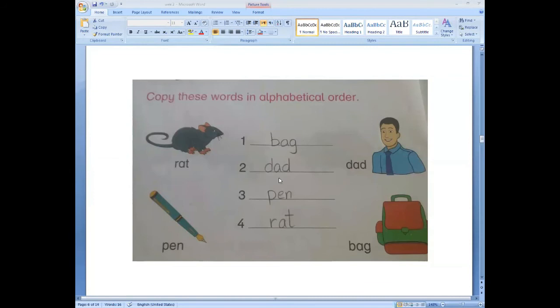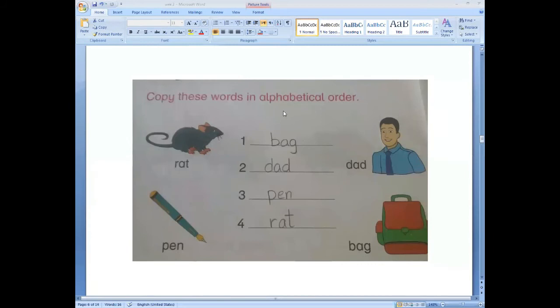Which letter comes after D? Does R come after D? No, R does not come after D. After D letter E comes, then F, then G, then H, then I, J, then K, L, M, N. Oh, no letters are here.